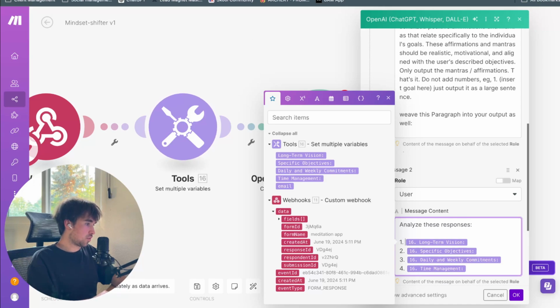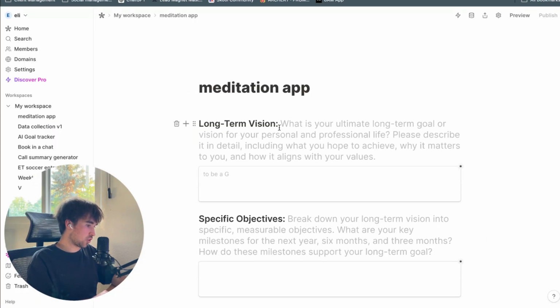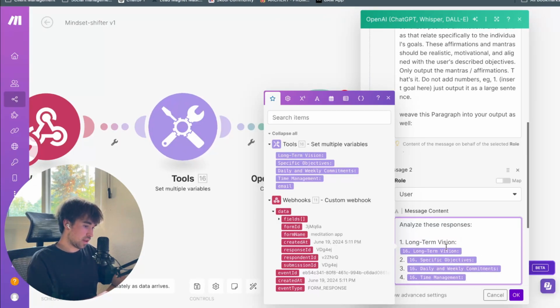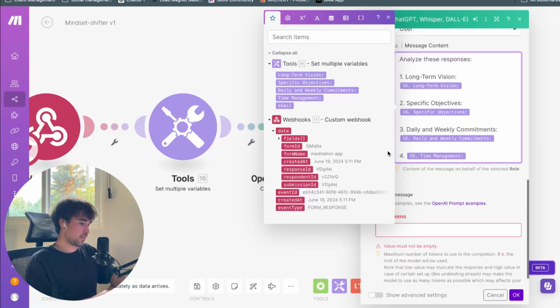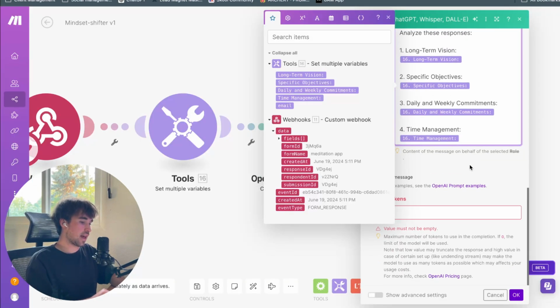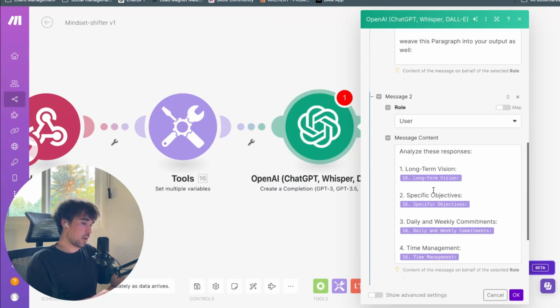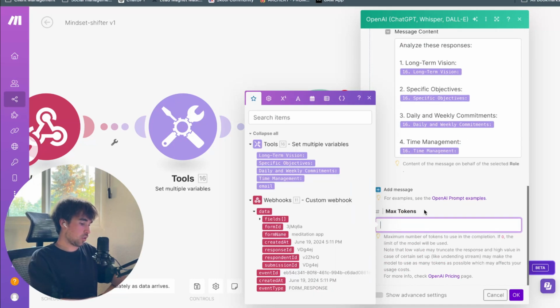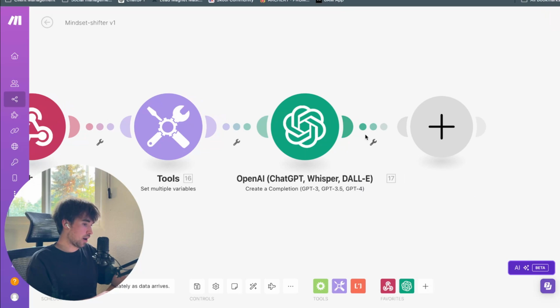Now I'm going to add these variables too, just to give it a little bit more context as to what the answer is relating to. So this answer is going to relate to long-term vision. Grab and toss. Okay, just like that. And that's going to be our messages right there. Max tokens, we'll just leave this blank. Put this as 0 actually, so it'll choose however many is required.